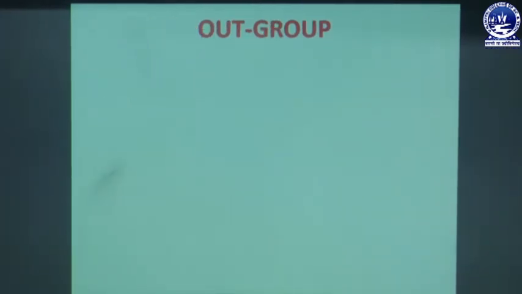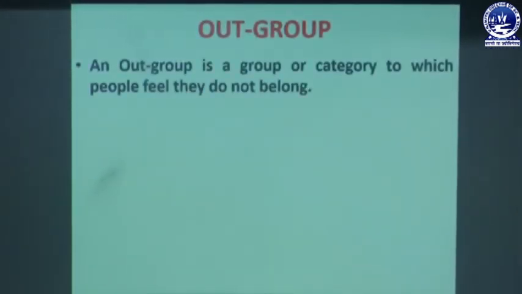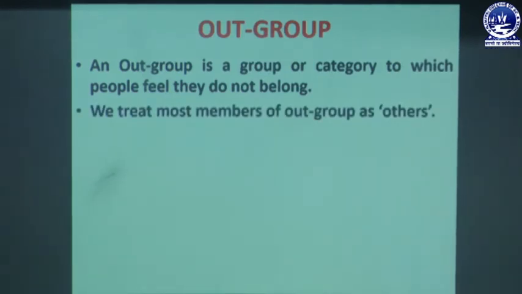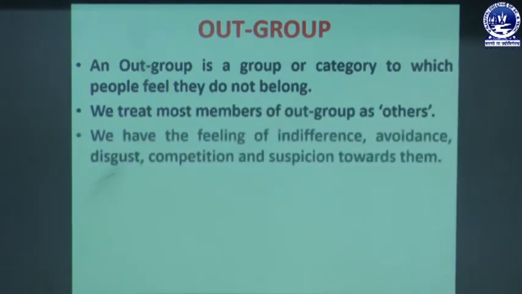And next we will discuss the out-group. First we will discuss what is an out-group. An out-group is a group or category to which people feel they do not belong, and we treat most members of an out-group as others, and we have the feeling of indifference, avoidance, disgust, competition and suspicion towards them.